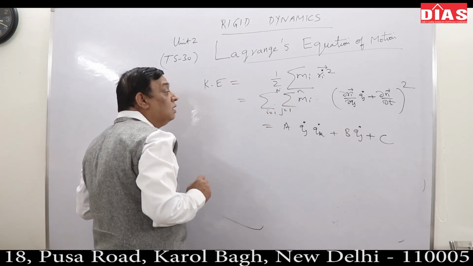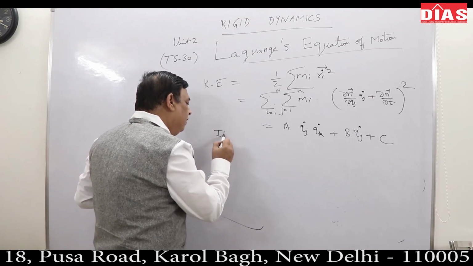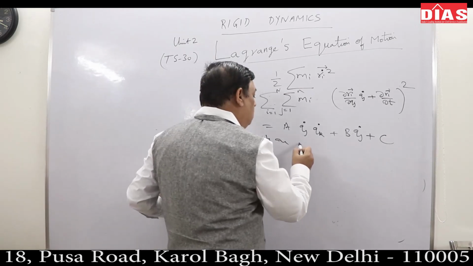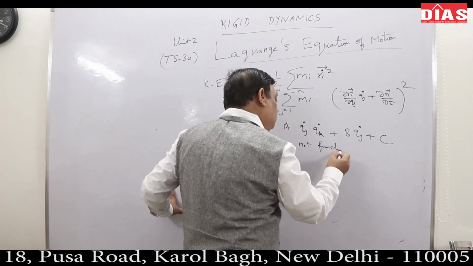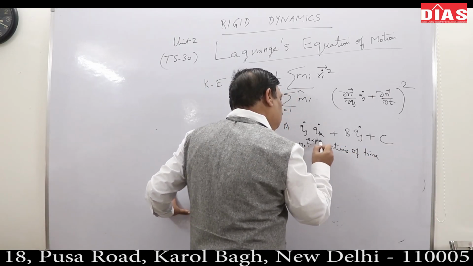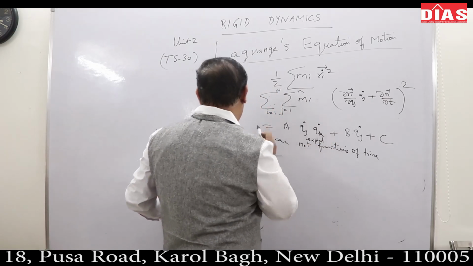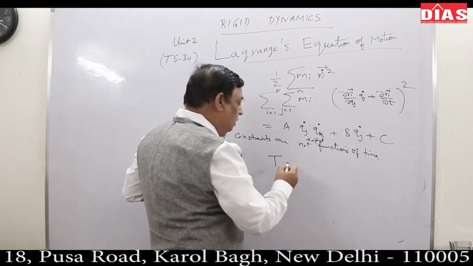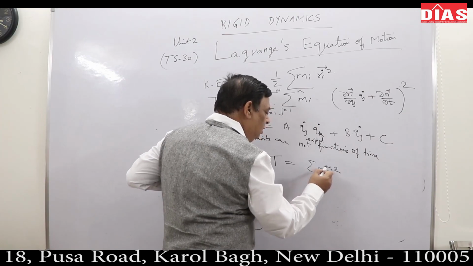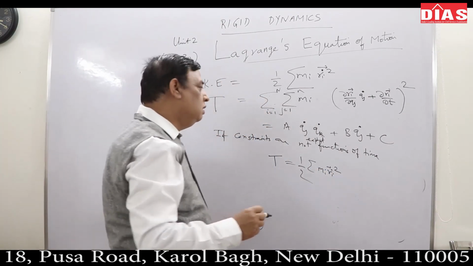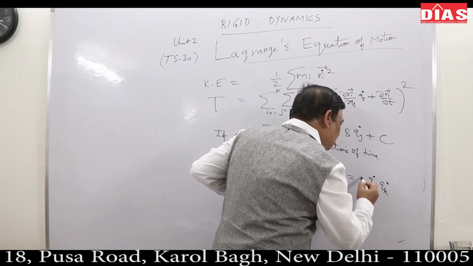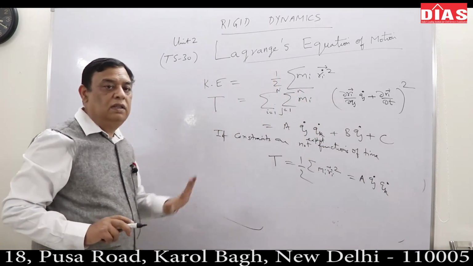Try to appreciate this. If the constraints are not explicit functions of time, then the kinetic energy T, which is summation half mi ri dot square, is a quadratic function only: a qj dot qk dot with some constant, only a quadratic function of velocity.